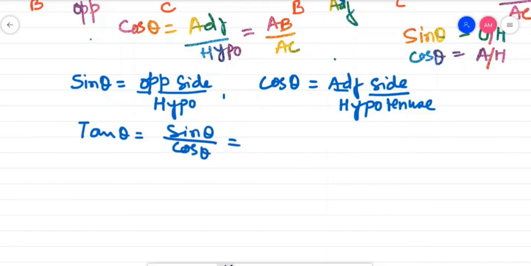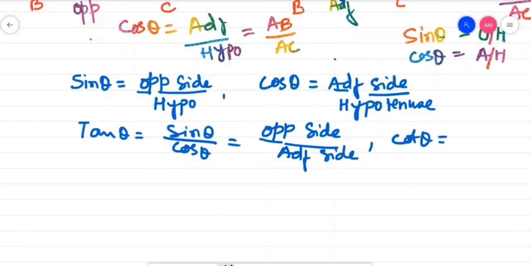Now sine theta by cos theta means opposite side by hypotenuse divided by adjacent side by hypotenuse. See here, when you invert it, you will get opposite side by hypotenuse multiplied by hypotenuse by adjacent side. So hypotenuse will be crossed and you will be left with opposite side by adjacent side. Okay, now tan theta. Now the reverse of tan theta is your cot theta. Cot theta will be simply adjacent side by opposite side. Adjacent side by opposite side.